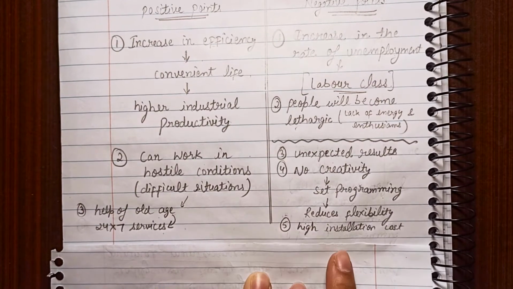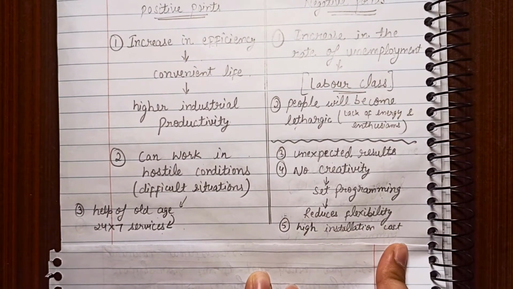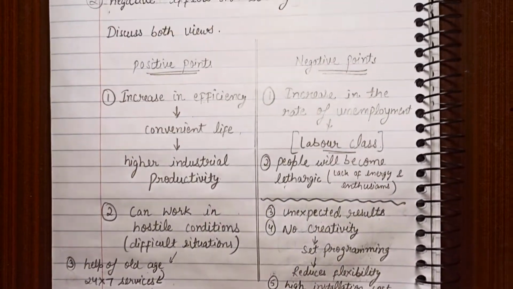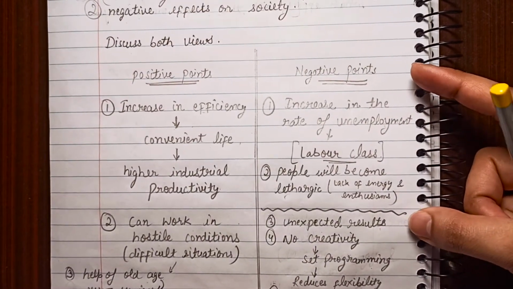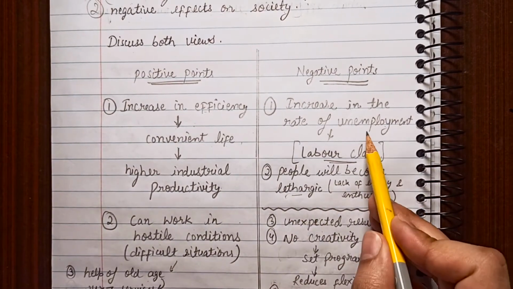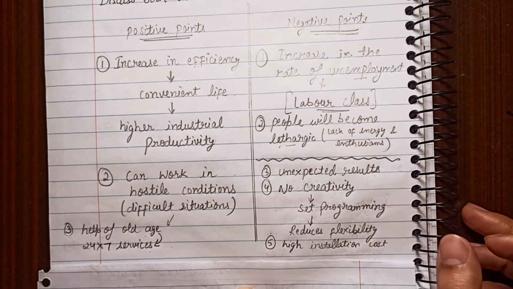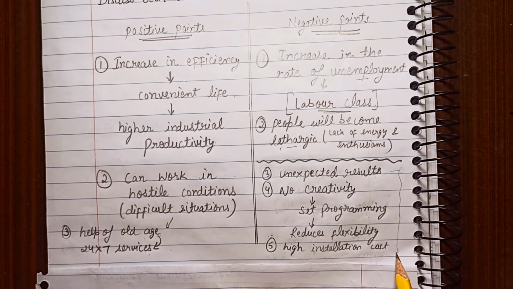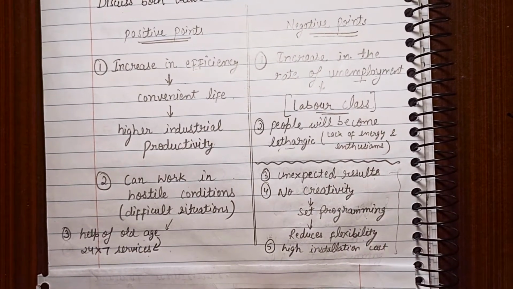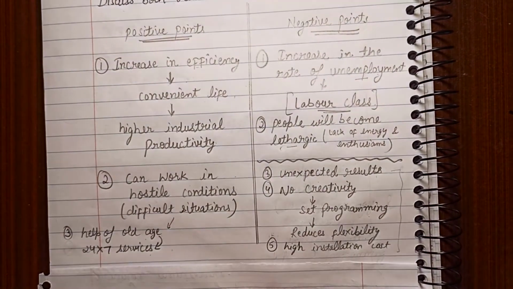And you can also write it has a high installation cost, right? But I will be focusing on these 2 points, that on the basis of society it makes people lethargic and it will create unemployment if it is used in high proportion, right? You can use these words, but you need to explain it very specifically so that the examiner is able to understand what you are trying to say.